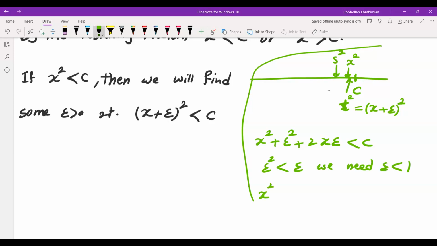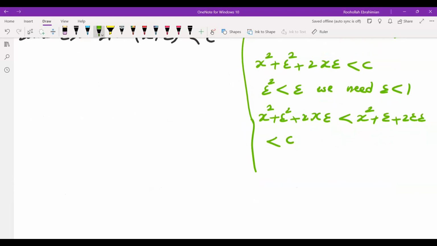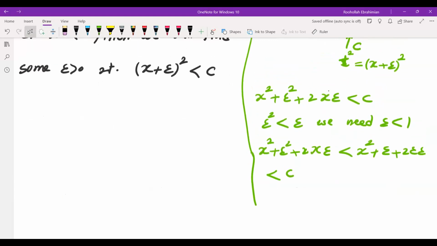So this gives us x squared plus epsilon squared plus 2x epsilon less than x squared plus epsilon plus 2x epsilon. And then we're going to make this one less than c. This is now a linear inequality, that's easy to solve. So this gives us epsilon less than c minus x squared over 1 plus 2x. I'm sorry, this has got to be 2x.